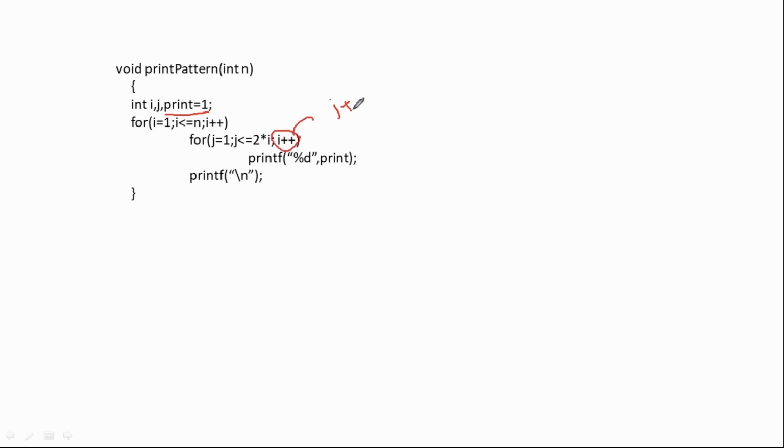This is j plus plus, is it correct or any other things? Is that the only one correction? Any other corrections? Why do you want to start i value at 0? You can start with 1 only, with 1 less than or equal to. That's fine, I will start with 1. That's fine, ma. Only j plus plus. Any other corrections?